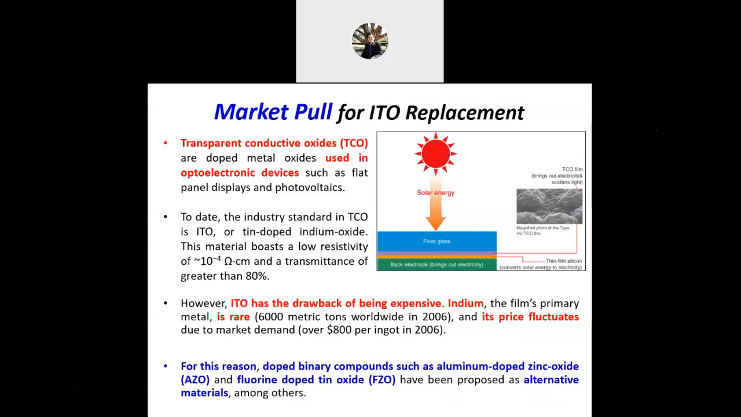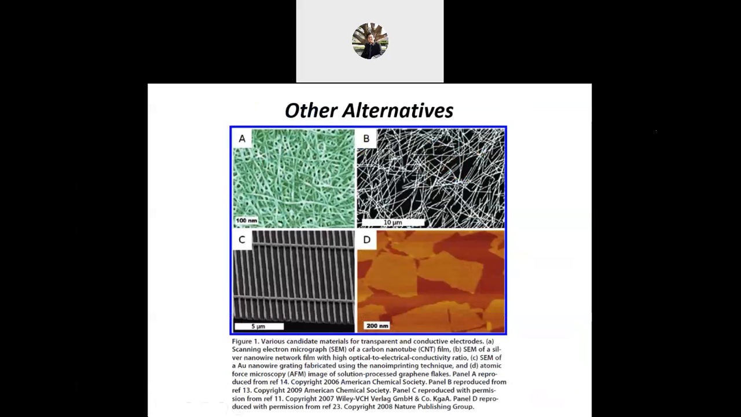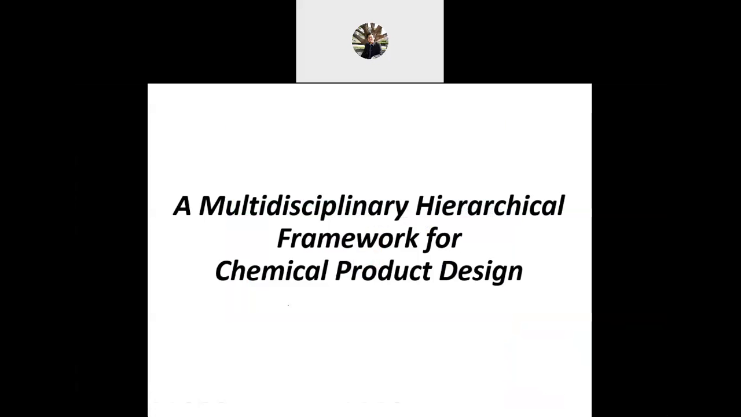Any questions about the demand pull as well as technology push? So this is another alternative for the conductive electrodes. The various candidates A, B, C as well as D. So we have many varieties, many choices to decide which one is better. But this one is just adopted from the ACS journals. If there are no questions, let's see the multidisciplinary hierarchical framework for chemical product design.